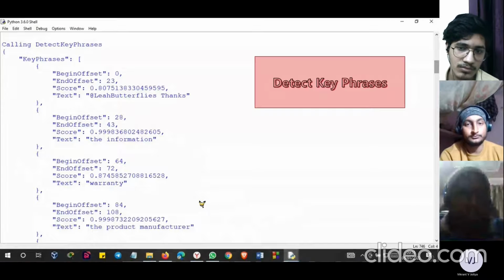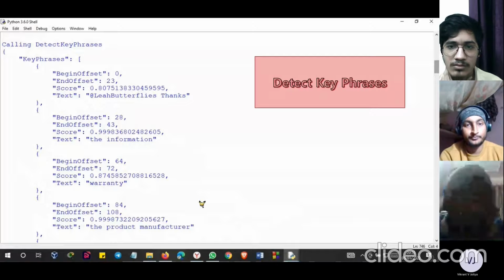Detect key phrase. In detect key phrase, they have set the beginning offset, end offset, score, and text that they have used. It shows all the words that have a meaning in it, like the information warranty, which is an authenticated word. Next slide.